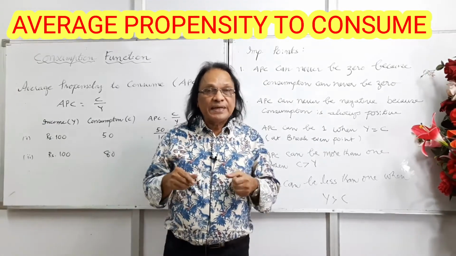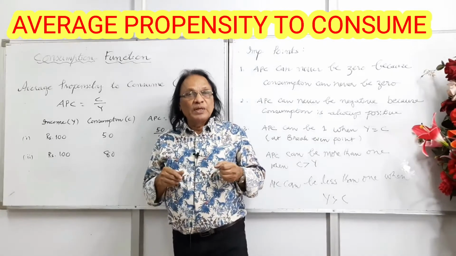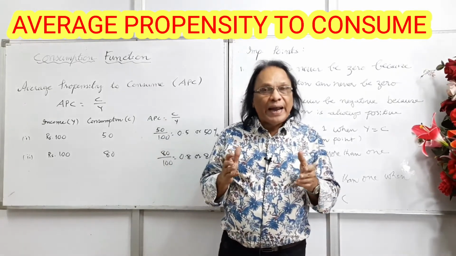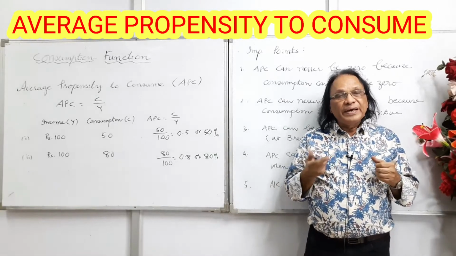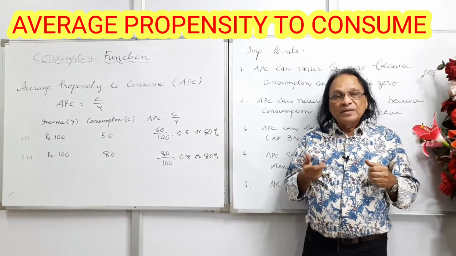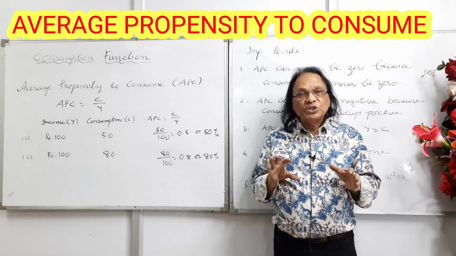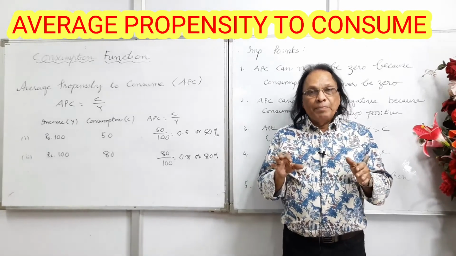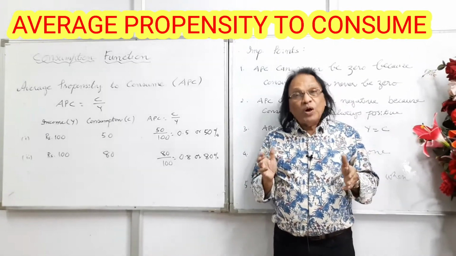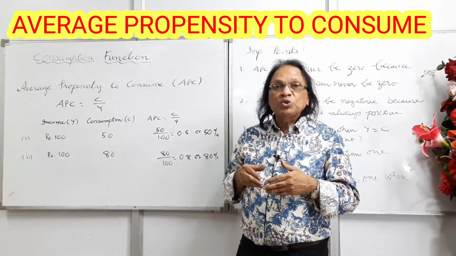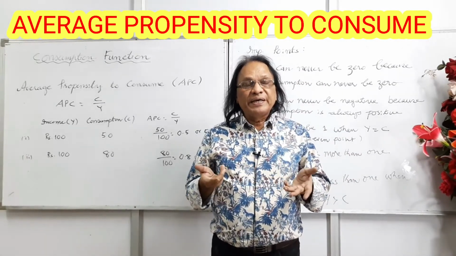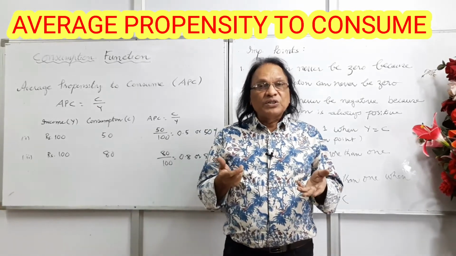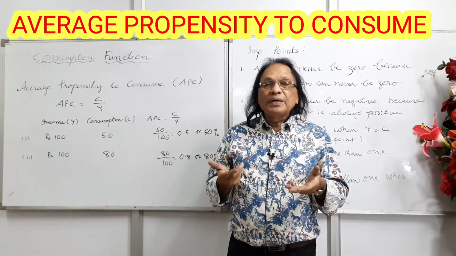What exactly is average propensity to consume? APC, or average propensity to consume, is the ratio of consumption to income. In simple words, what percentage of income has been consumed in the economy at any given level of income.